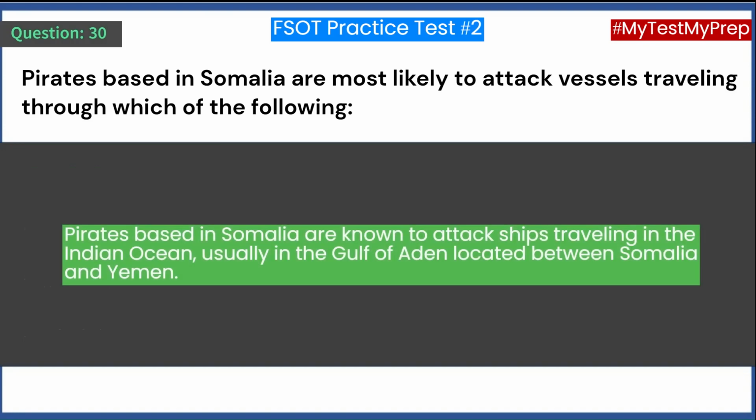Pirates based in Somalia are known to attack ships traveling in the Indian Ocean, usually in the Gulf of Aden located between Somalia and Yemen.